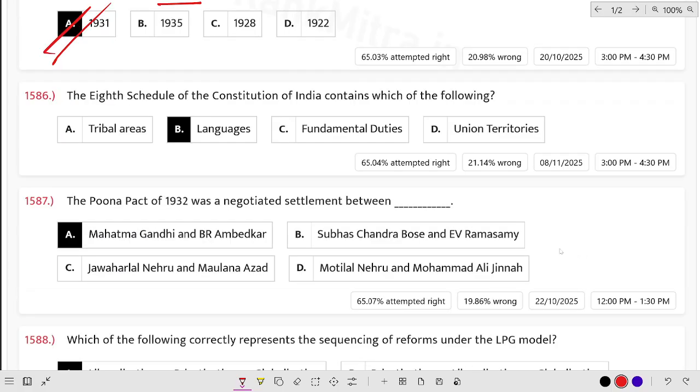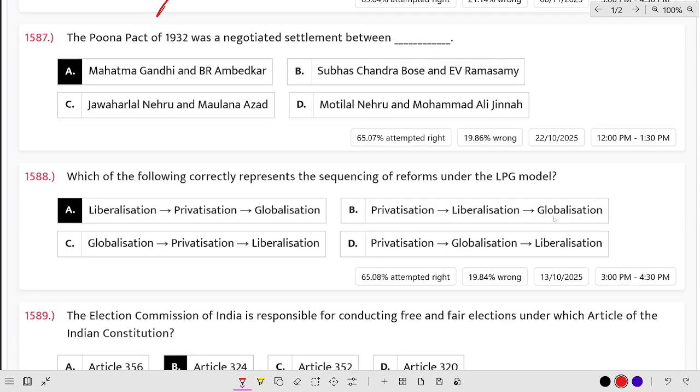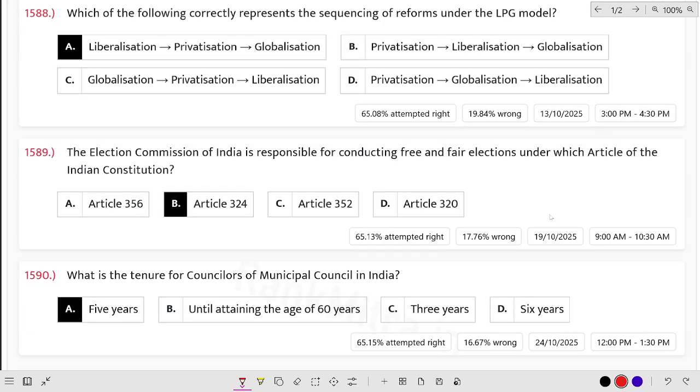The 8th Schedule of the Constitution of India contains which of the following? In the 8th Schedule, our languages are written. The Pune Pact of 1932 was a negotiated settlement between Mahatma Gandhi and Dr. B.R. Ambedkar. Which of the following correctly represents the sequencing of reforms under the LPG model? What is LPG? Liberalization, privatization and globalization.